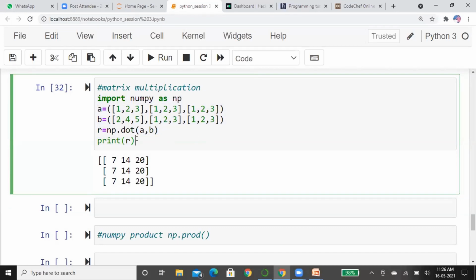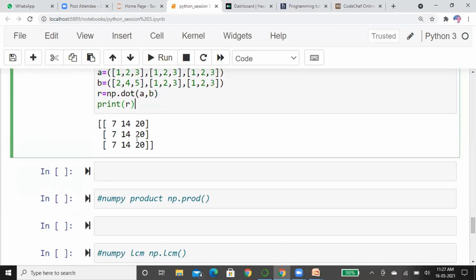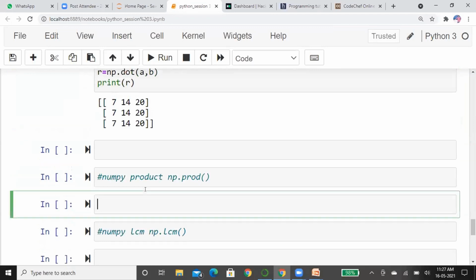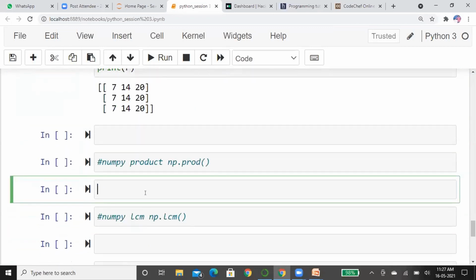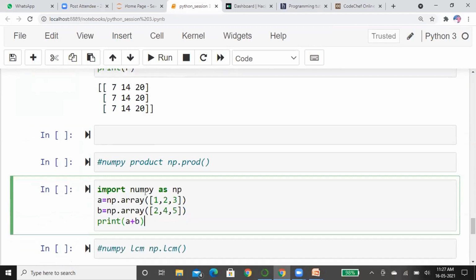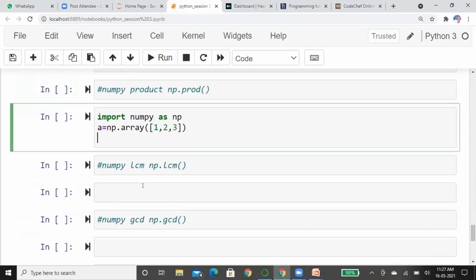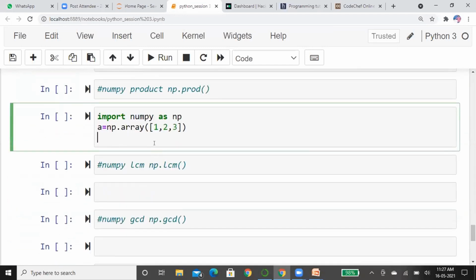There are a large number of modules you can see. I will show you where you can see these topics. For the next topic, I will tell another thing: product. Suppose we have an array. Sometimes in problems you see the product of all numbers is asked. Suppose you have to take the product of all numbers.